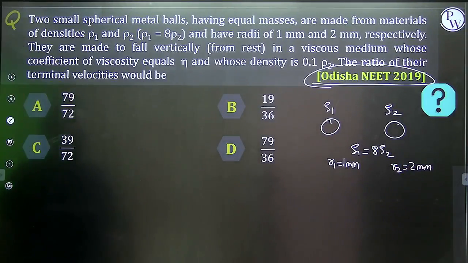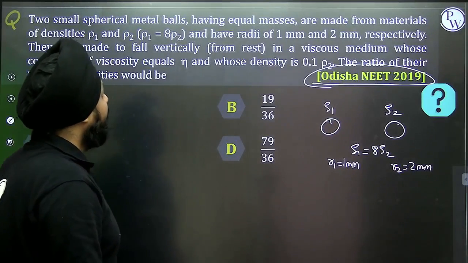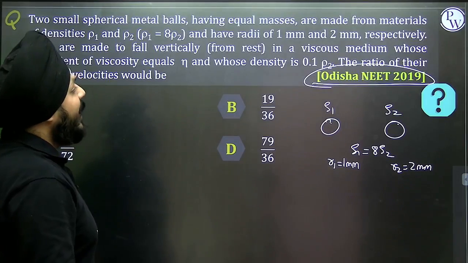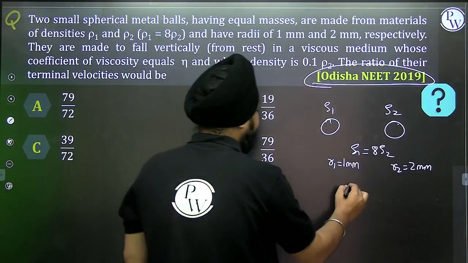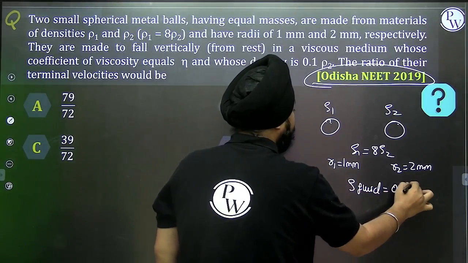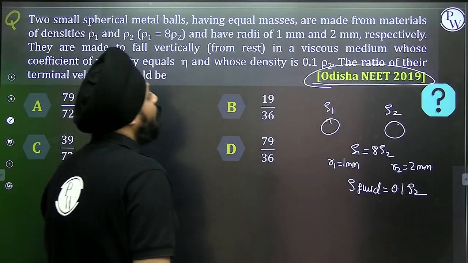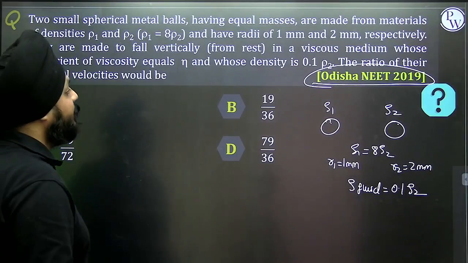They are made to fall vertically in a viscous medium whose coefficient of viscosity is eta and whose density is 0.1 of the density of rho 1. The ratio of the terminal velocities will be what?